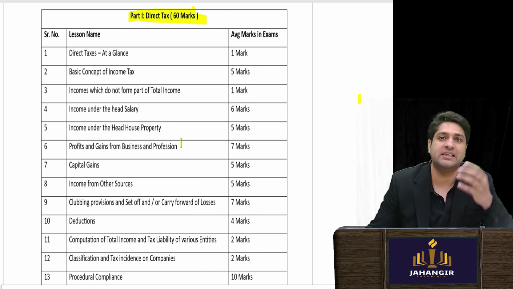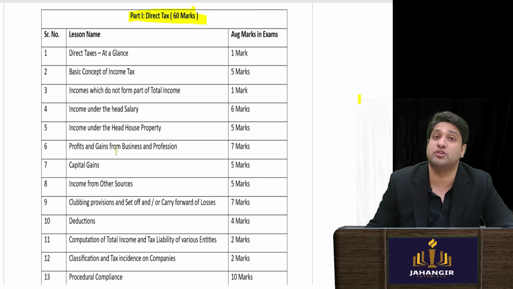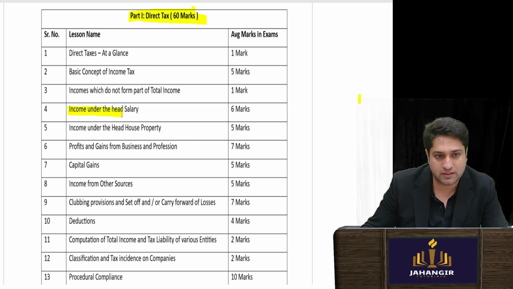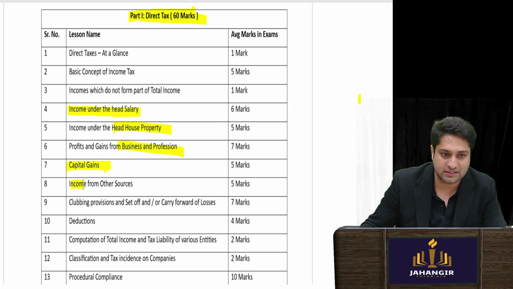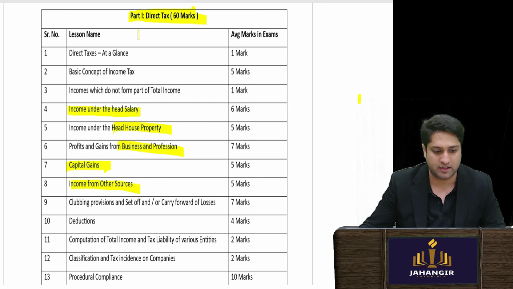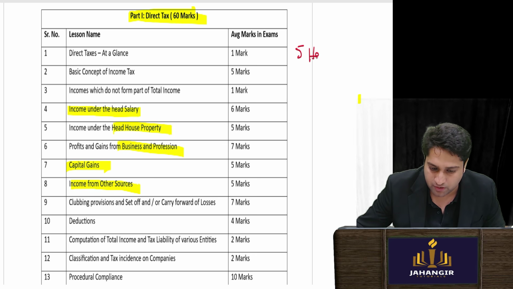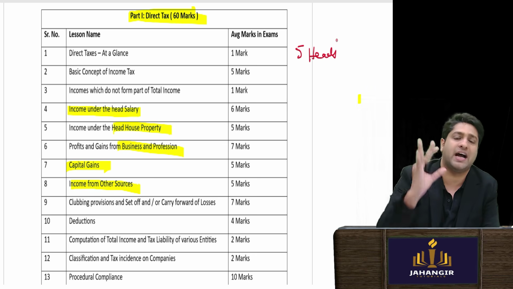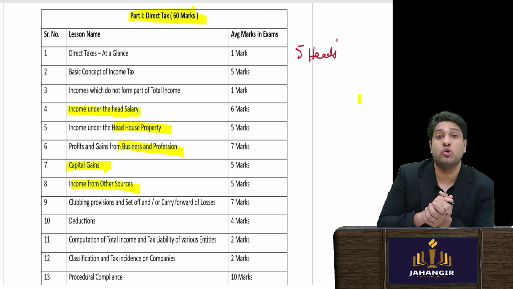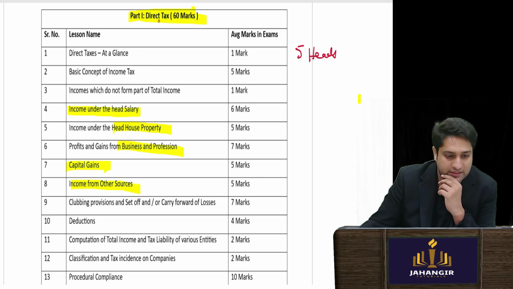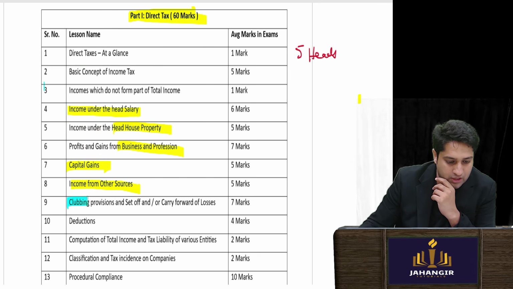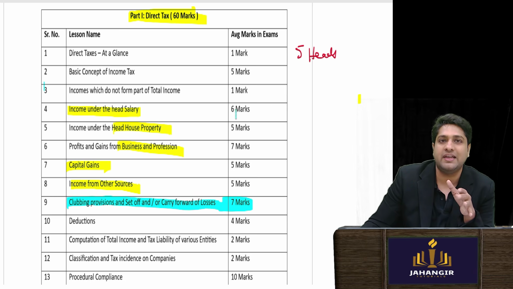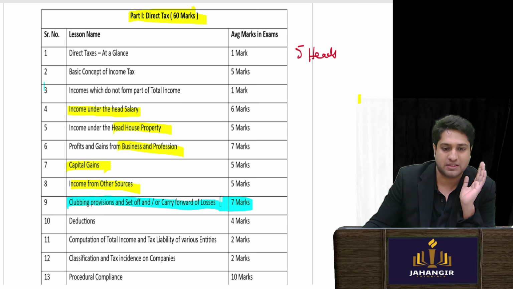From here again you will see disproportionate importance given to the 5 heads of income, where you have your salary, house property, business profession, capital gains, income from other sources. So this is very important. They ask in the examination 15 to 20 marks from the 5 heads. Then the other important thing that they ask is clubbing, set off, carry forward of losses, which is again 7 marks. So 20 and 7, 27 marks are from here.